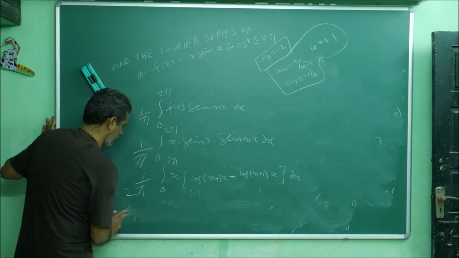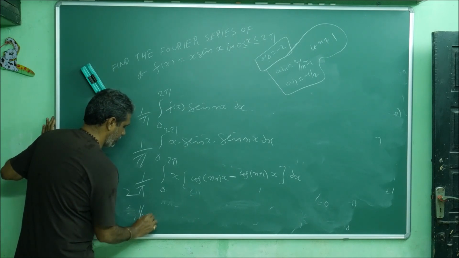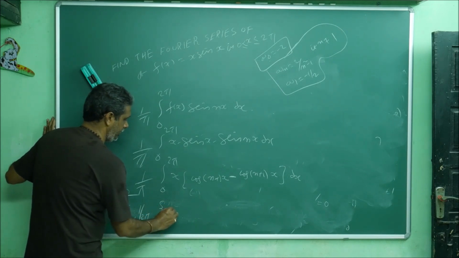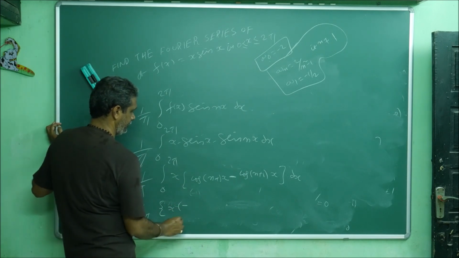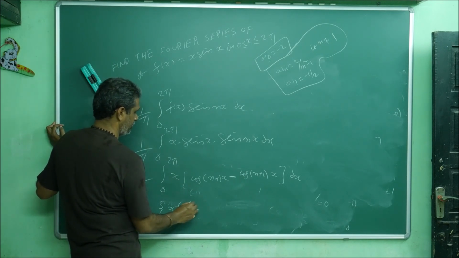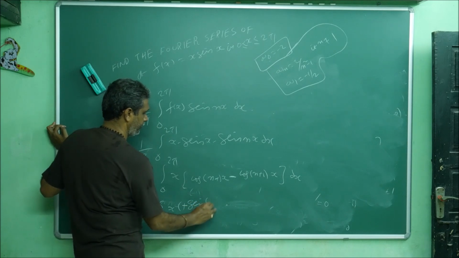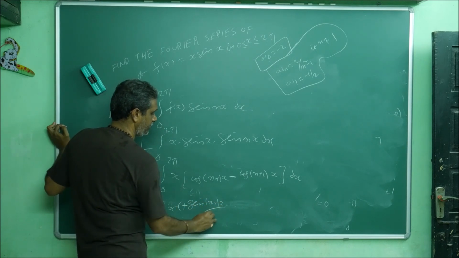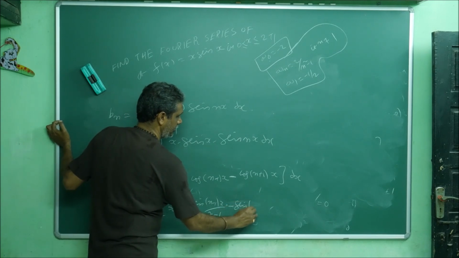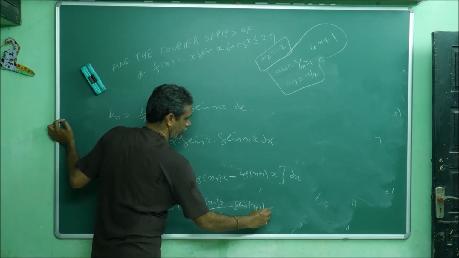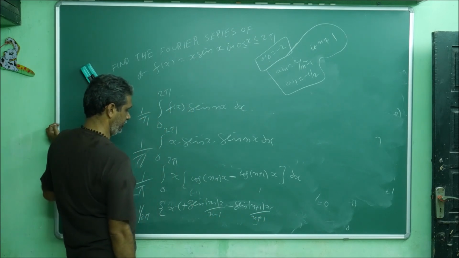Now we can attack 1 by 2 pi, then x. This will become what? Minus cos integration is what? Sin of n minus 1 x by n minus 1 minus sin of n plus 1 x by n plus 1. Getting or not?